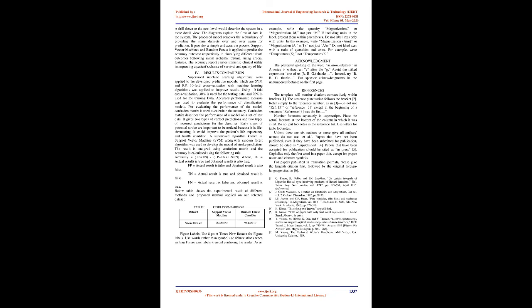Accuracy equals TP plus TN / TP plus TN plus FP plus FN, where TP equals actual result is true and obtained result is also true. FP equals actual result is false and obtained result is also false. TN equals actual result is true and obtained result is false. FN equals actual result is false and obtained result is true.